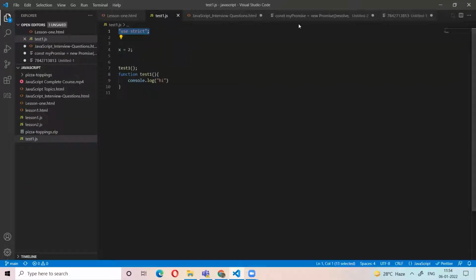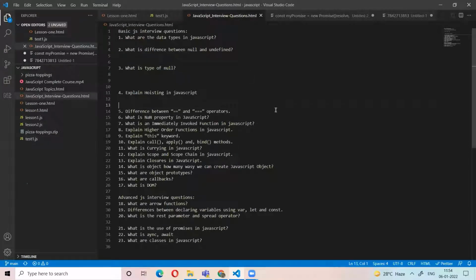Okay, so that is the answer we need to give. What is hoisting in JavaScript? The answer is, hoisting allows the declaration of variables and function definitions at the top of the file. In JavaScript we can assign a value to a variable before its declaration, and you can call a function before its function definition. This behavior is called hoisting in JavaScript. To stop hoisting, we need to use use strict at the top of the file. That is the answer we need to give.